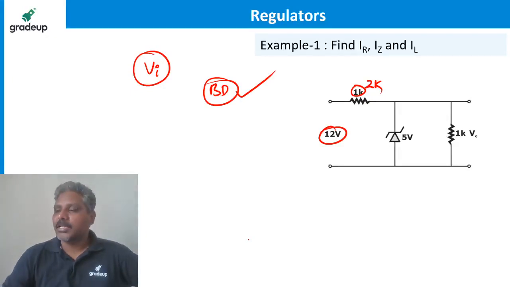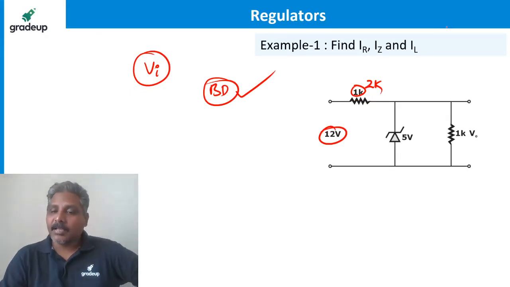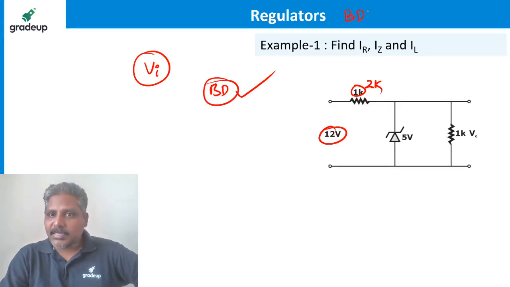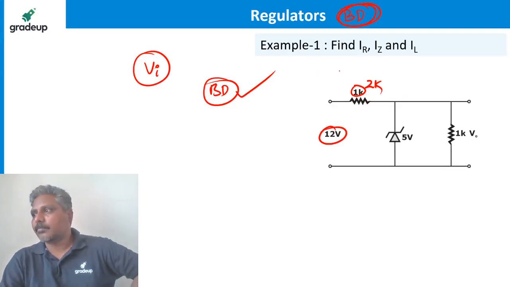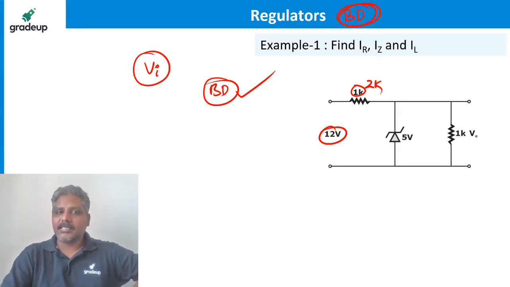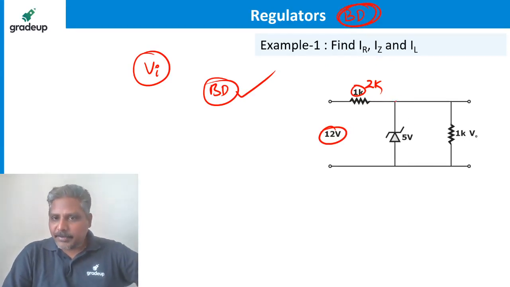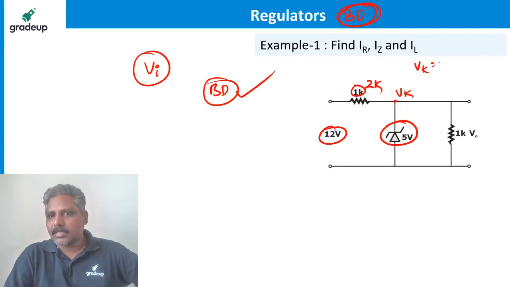Yes, every time. Sunil is saying that every time, whenever we deal with regulators, we have to confirm that the Zener is under breakdown. Otherwise, it's not possible. See this question? If I don't have this Zener, if I say it is 5 volts and it is not there, I need to find how much the cathode voltage is.